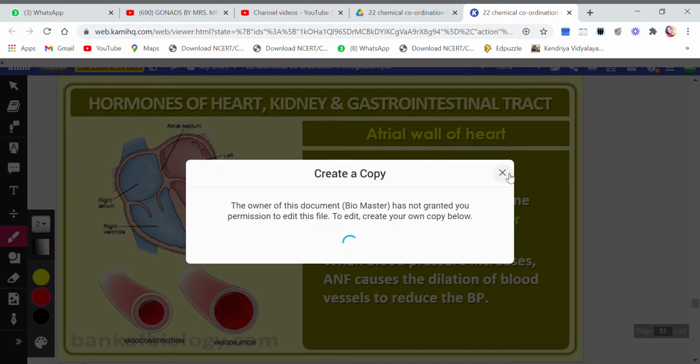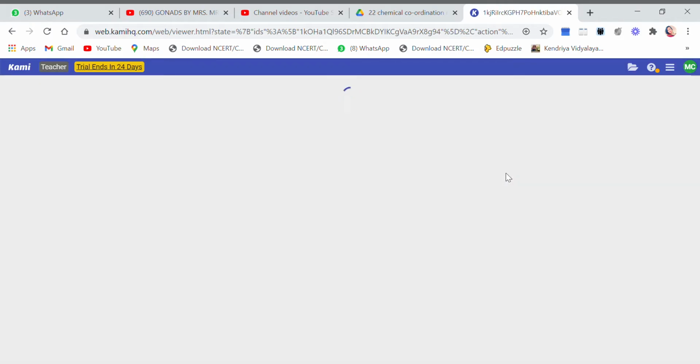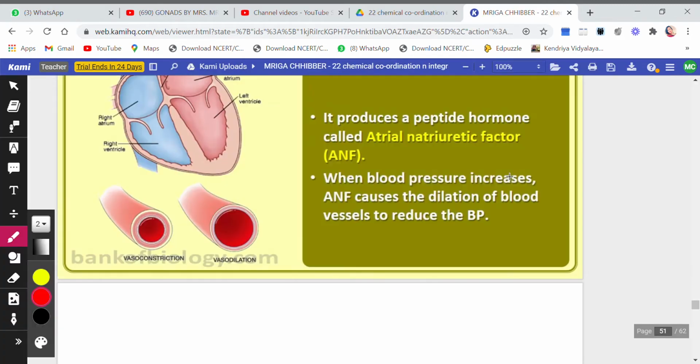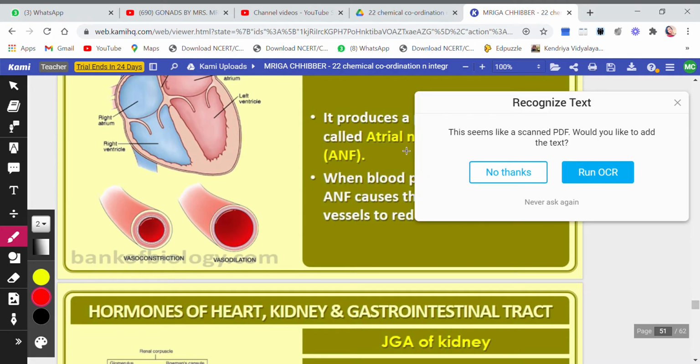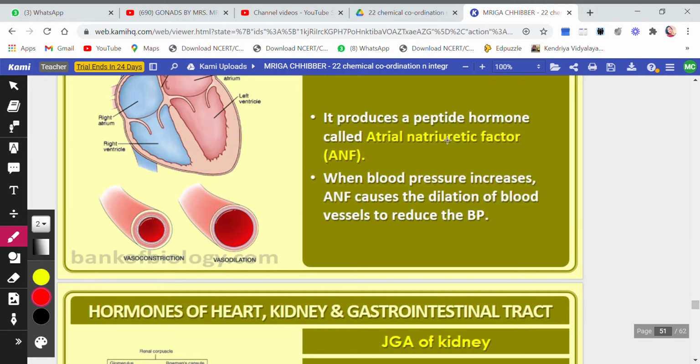If you remember, I hope you all remember what we have done previously. Okay, so give me 1 second. It will take a little bit of time. Yeah, now we are here. So we have done this, if you remember, ANF, natriuretic factor. And we have done the function that it was responsible for.